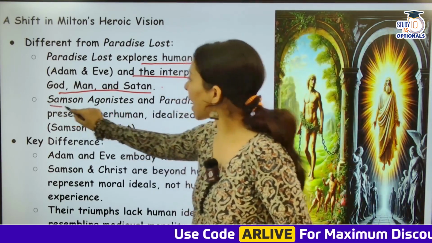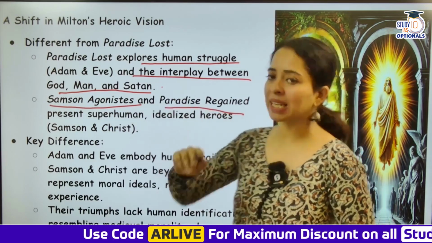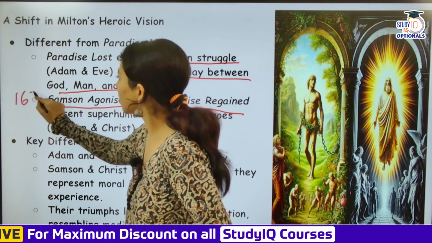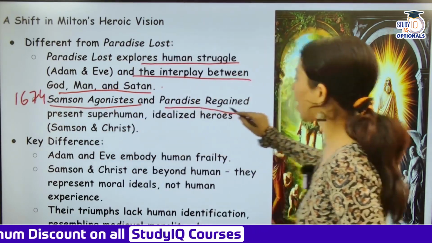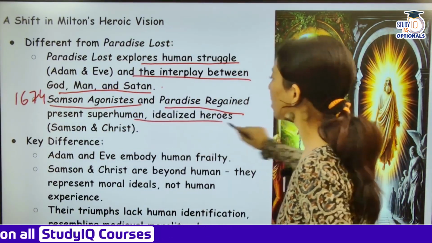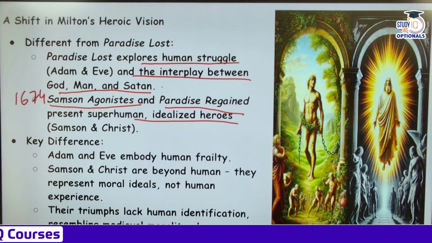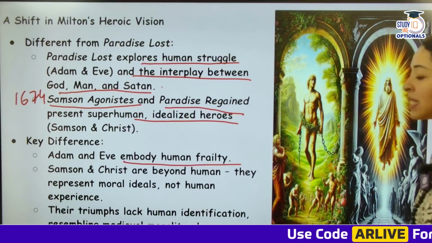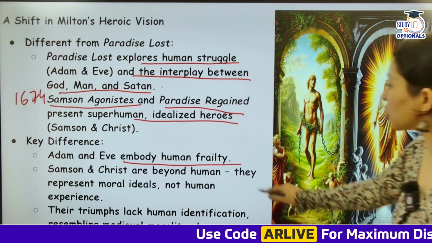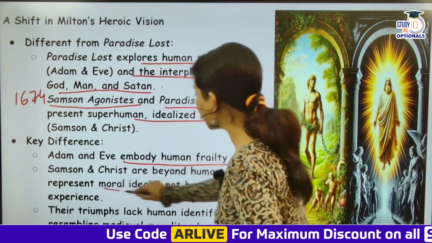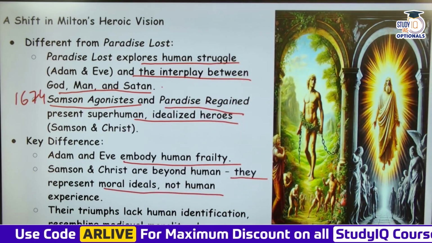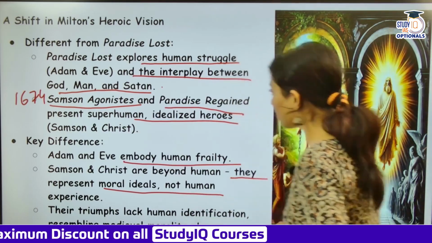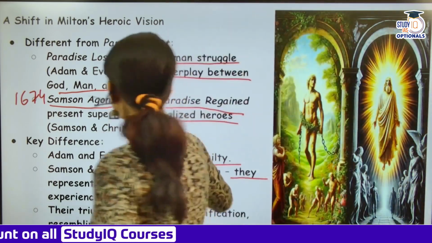Then you have Samson Agonistes versus Paradise Lost. Samson Agonistes एक और work है मिल्टन का, जो 1674, I just write the date, 1674 में लिखा गया है. Samson Agonistes and Paradise Lost. This presents superhuman idealized heroes, Samson and Christ. And key difference, Adam and Eve embody human frailty. Samson and Christ जो होते हैं, they are beyond human and they represent moral ideals, not human experience. And the tone lacks human identification, resembling medieval morality plays. Okay, so this again becomes an important work.